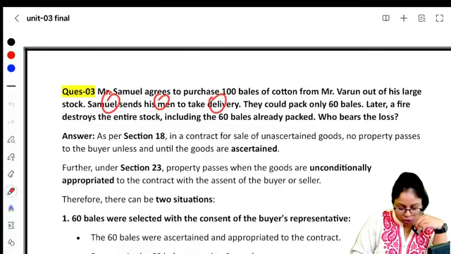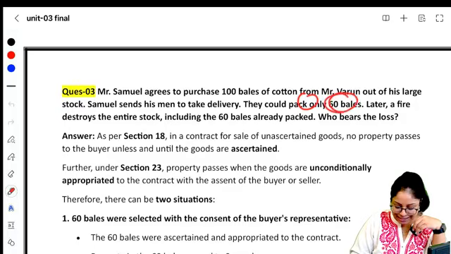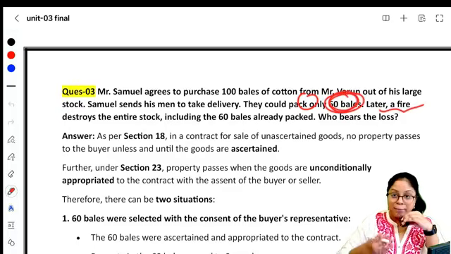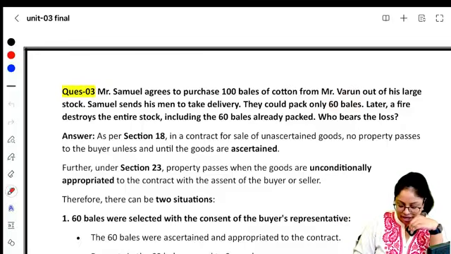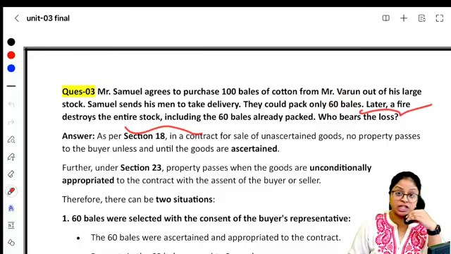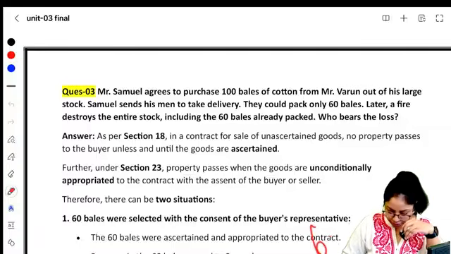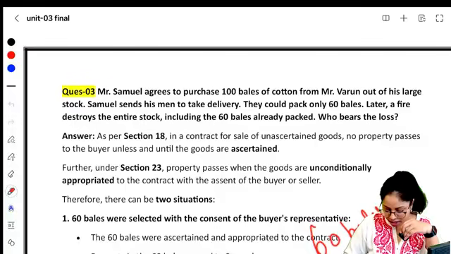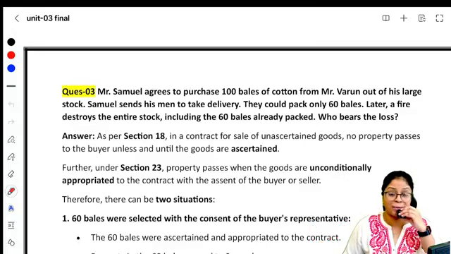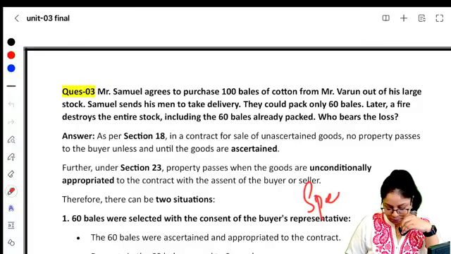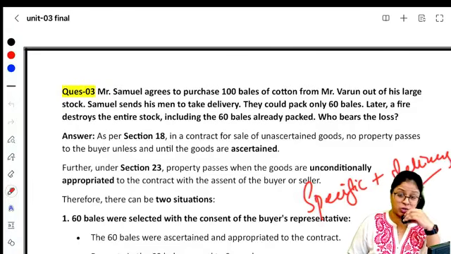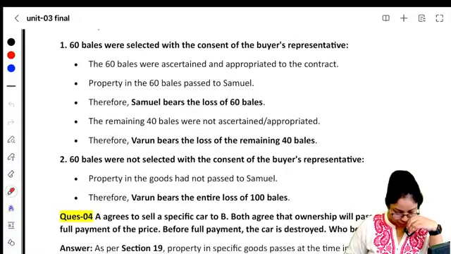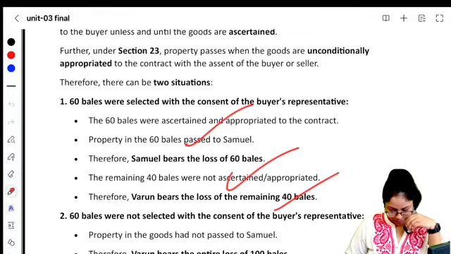Samuel sends his men to take the delivery. They could only pack 60 bales by then, and by the time they could come to take the delivery, a fire accident happened and the entire stock was destroyed. This stock included the 60 bales that was packed for Samuel. You tell me, for that 60 bales, who will bear the loss? Obviously, the loss will be borne by Samuel because it was a specific goods in deliverable state. Ownership passes to the buyer, so Samuel will have to bear the loss. Is that clear?